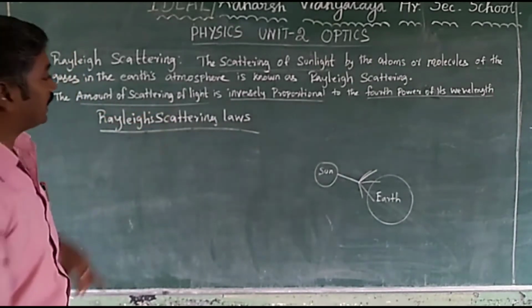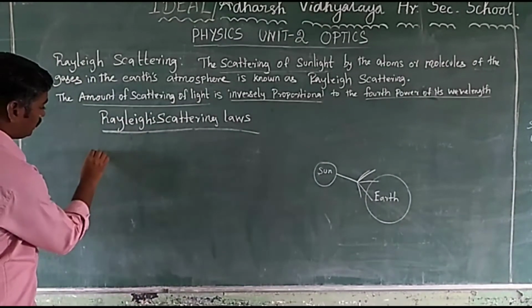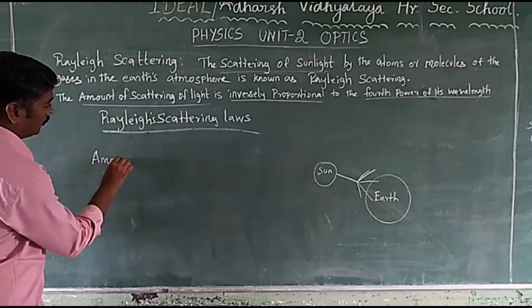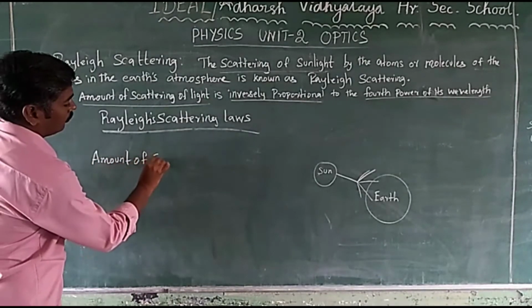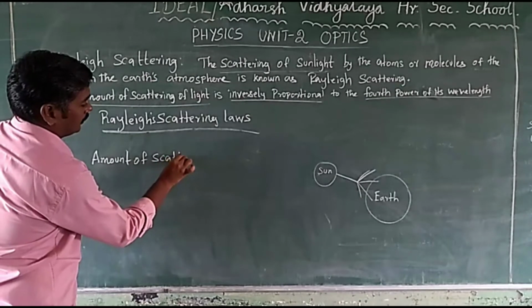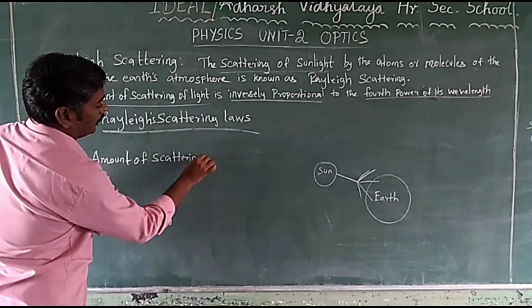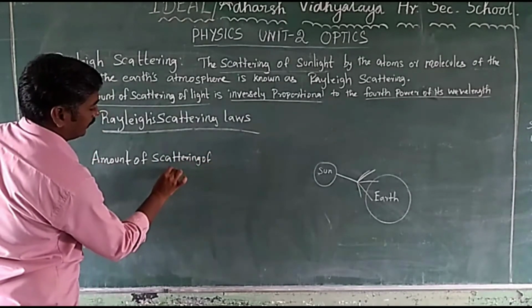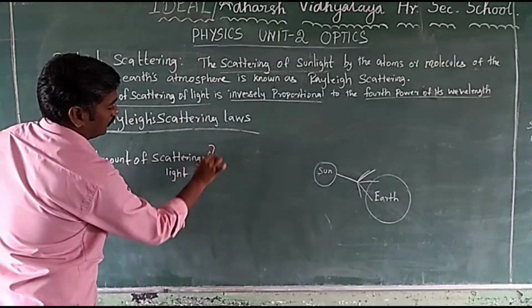The amount of scattering of light, symbol.